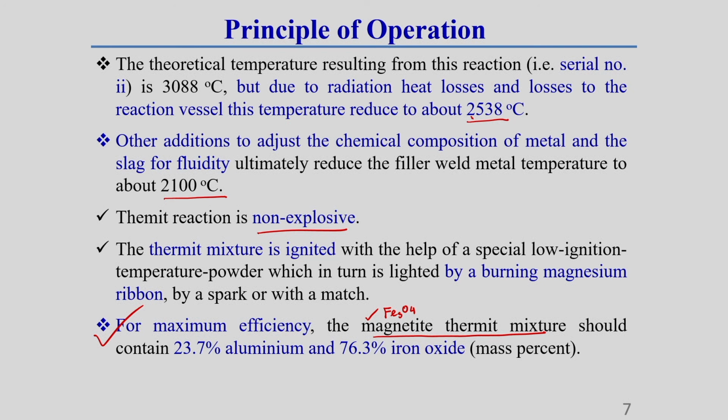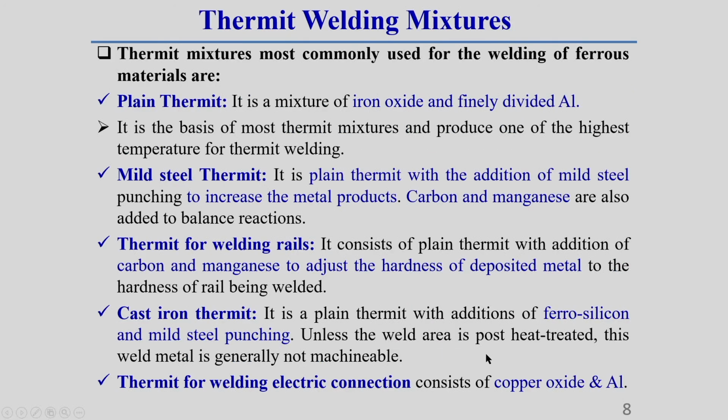You should keep this in mind, because if it is a 100 kg mixture, then 76.3 kg should be Fe3O4 powder, and 23.7 kg should be aluminum powder. Okay, keep this in mind.